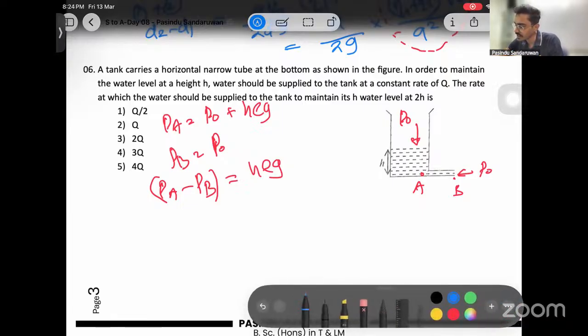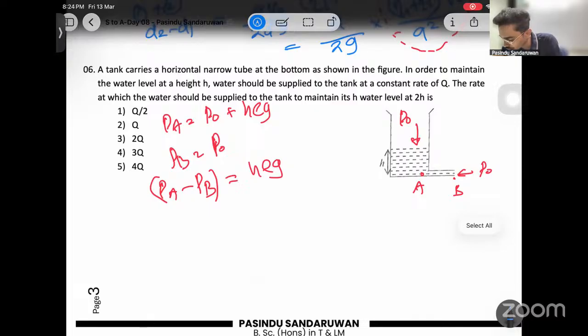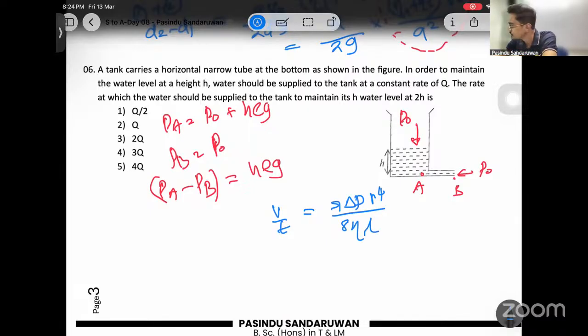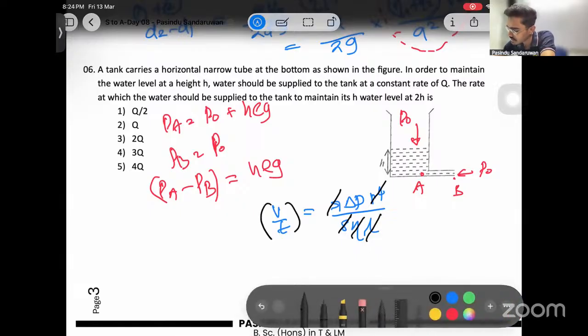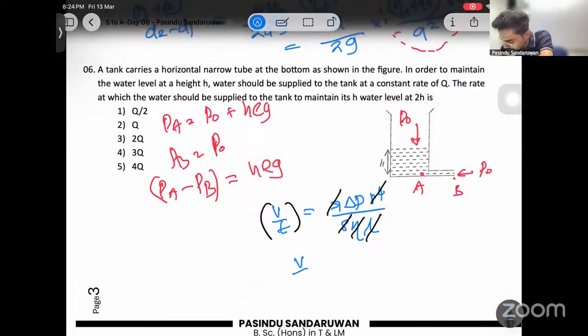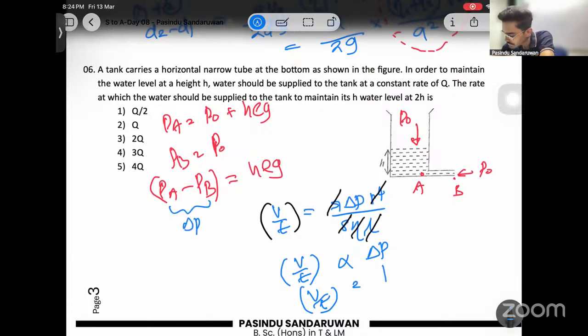Now to connect this with the rate of volume flow, apply Poiseuille's equation. V over T equals pi delta P R to the power 4 over 8 eta L. Right. Now let's remove constants. That is easy. Pi is a constant. Delta P is different, so don't remove delta P. The radius is constant, same tube. 8 is constant. Eta is constant, same liquid, same tube, L is constant. Then V over T is proportional to delta P. I know delta P as H rho G.